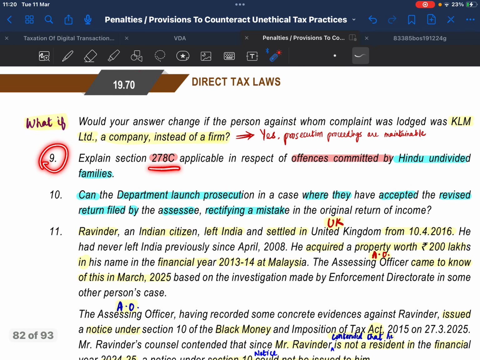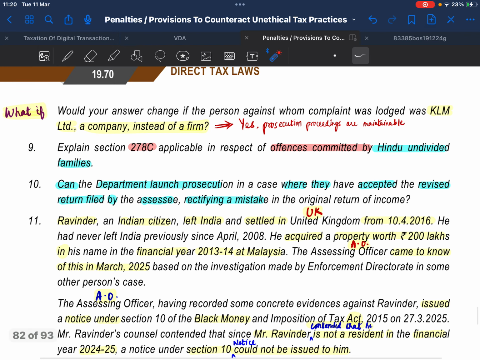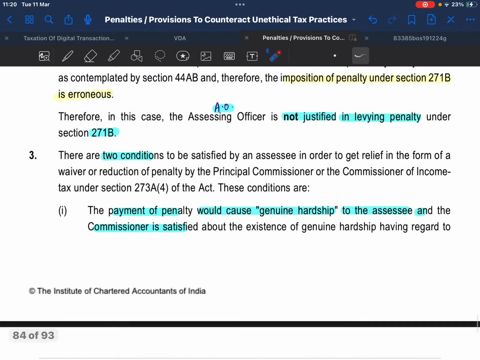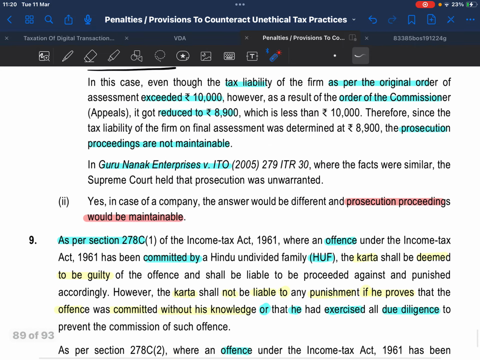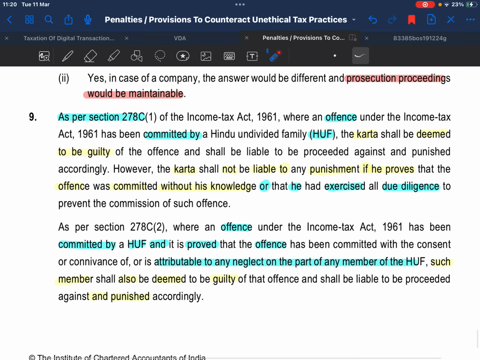Question 9. Section 278C: offences committed by Hindu undivided families. Solution to question 9. As per section 278C, for offences committed by a Hindu undivided family, the Karta is deemed to be guilty.